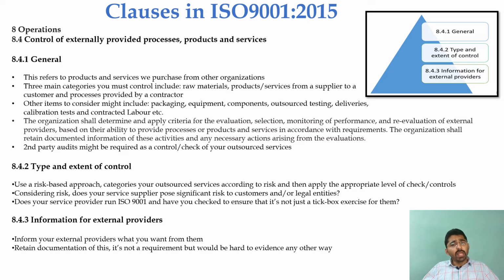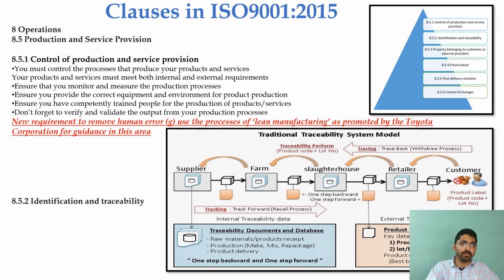8.4.3 Information for the external provider. Inform your external provider what you want from them. Let's say I want a raw material, BSA, to make a certain kind of buffer. What is my target from the BSA? What are the components which I require? So I need to give the purchase specification from my side. Retain the documentation of this, even if it's not a requirement, because it would be hard to evidence any other way. So all of clause number 8.4 is correlated with the purchase department.